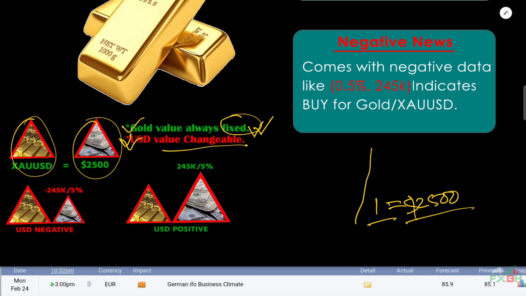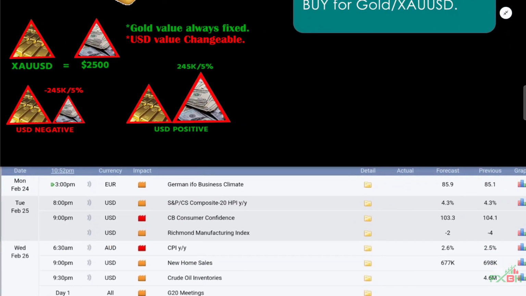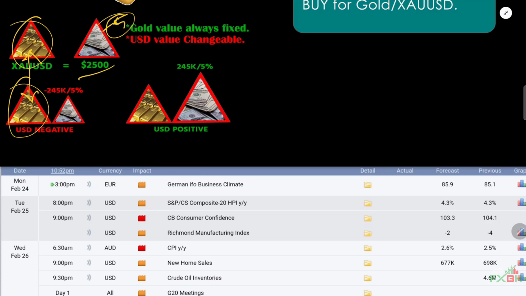So let's get back to our calculation. Why for negative value will we buy gold, and why for positive value will gold go for sell? As you can see, there is a gold triangle. For negative news we subtract 5% from our USD, so the USD triangle is smaller.